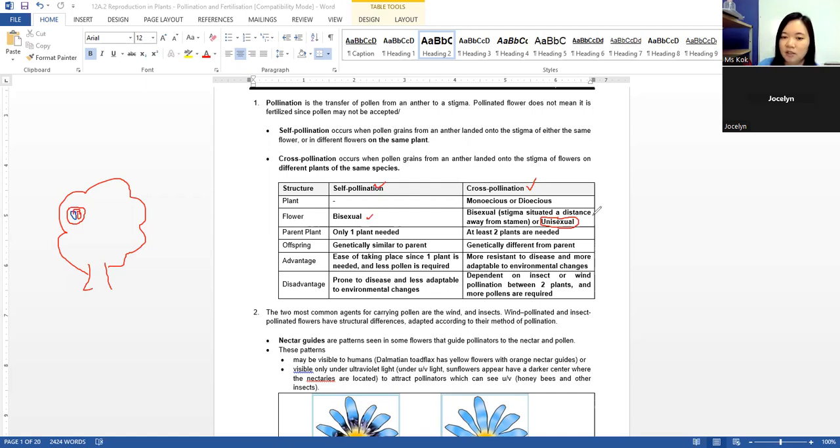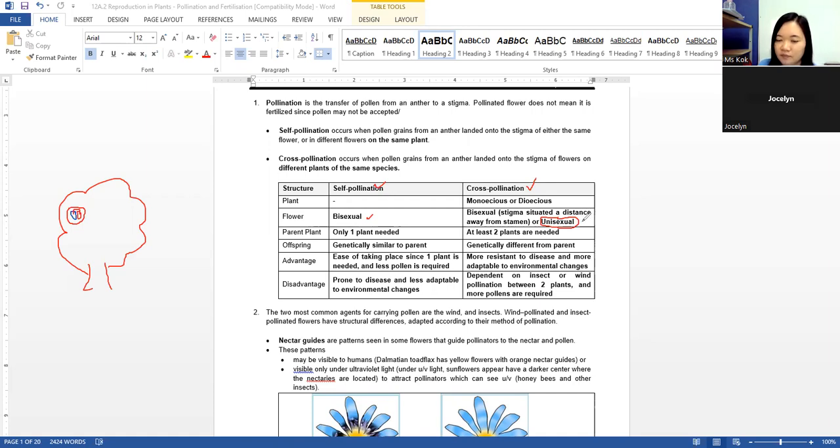So if it's male papaya plant, then it will only produce flowers that are unisexual. That means uni means one. That means the flower is only of one sex, that is male. Okay, female papaya plant is also unisexual, one sex, that is it only produce flowers that are female.